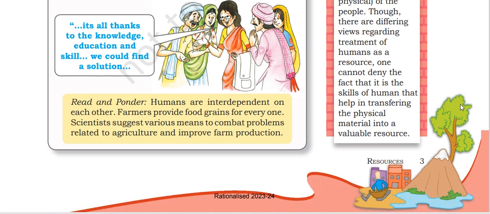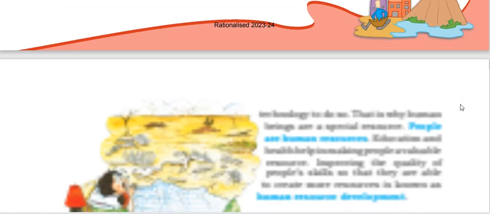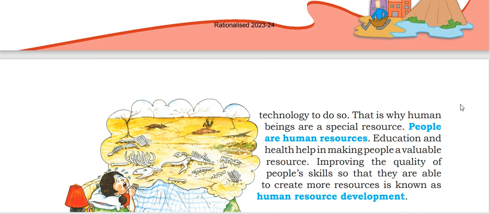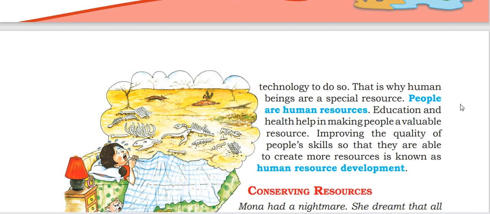Humans are interdependent on each other. Farmers provide food grains for everyone. Scientists suggest various means to combat problems related to agriculture and improve farm production. Technology does so too. That is why human beings are a special resource. People are human resource. Education and health help in making people a valuable resource. Improving the quality of the people's skills so that they are able to create more resources is known as human resource development.